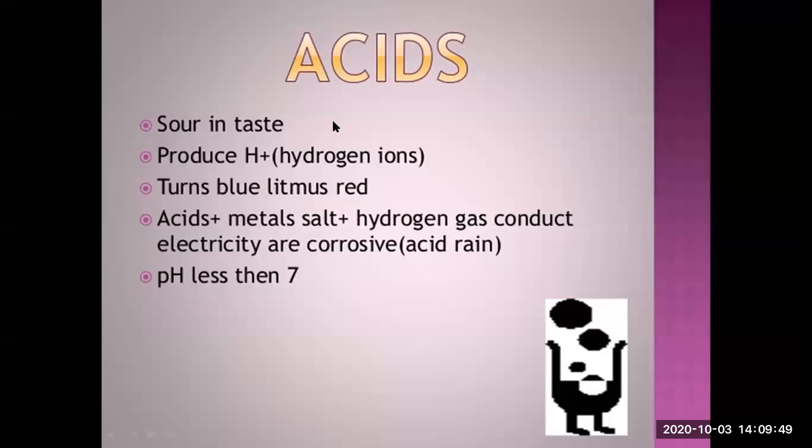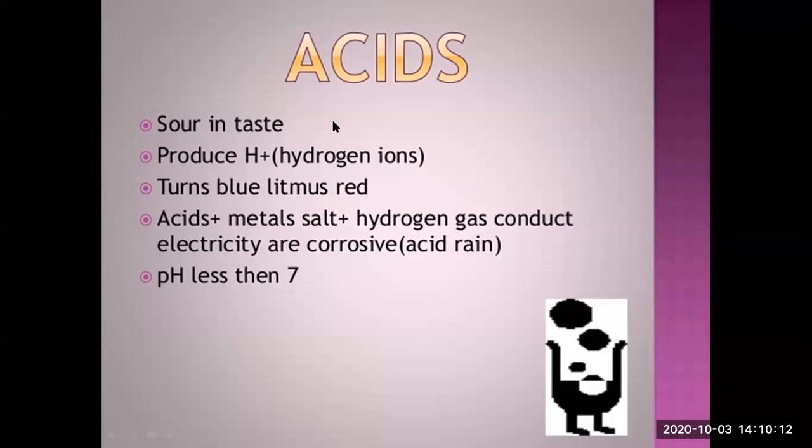Acidity means when there is excess of acid, it causes irritation in our throat and in our esophagus, because acids are corrosive in nature. Corrosive means they can cause harm, they can burn.